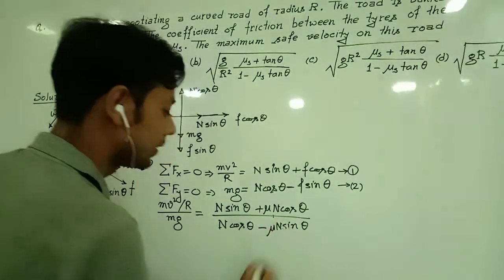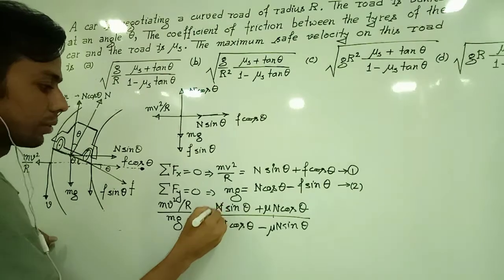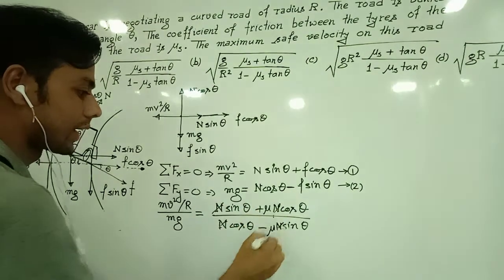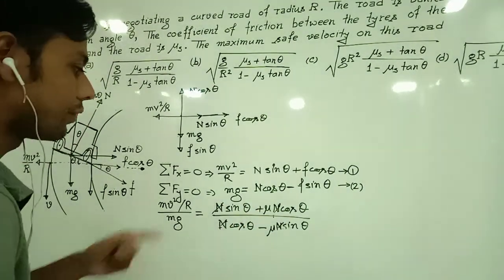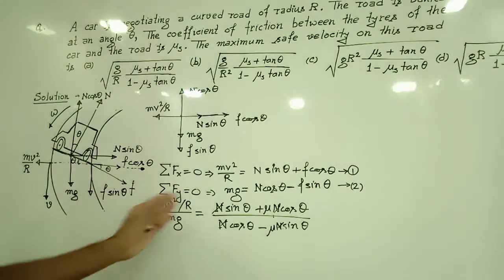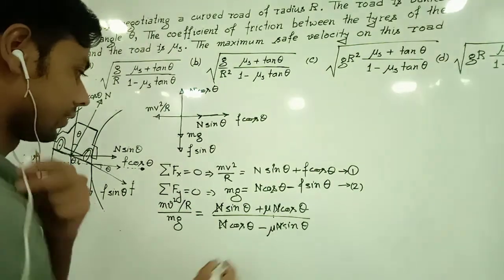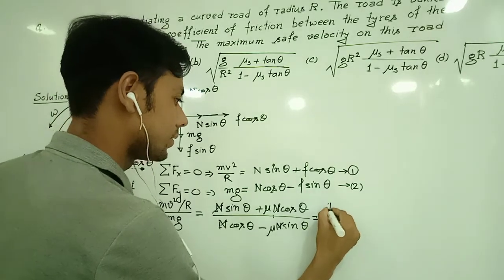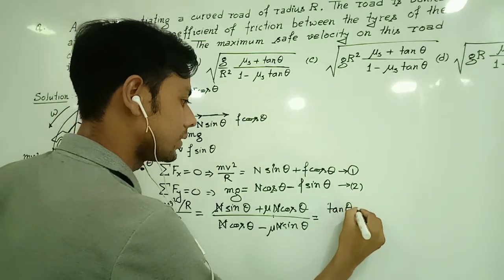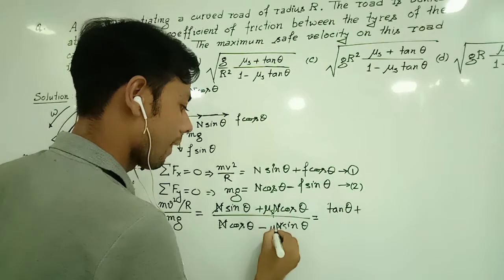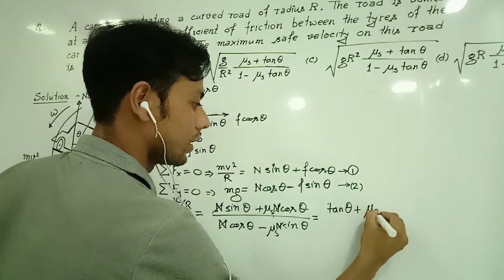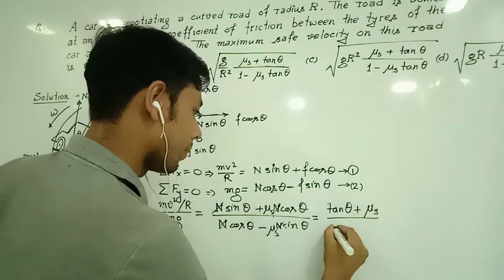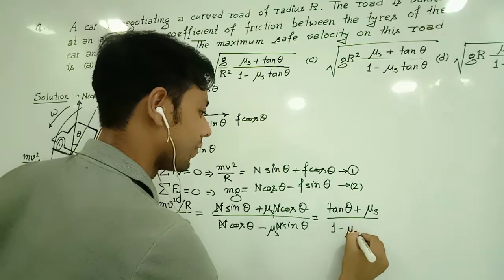Now we can take N common, therefore N will get cancelled. If we divide the numerator and denominator of the right side by cos theta, it becomes tan theta plus mu s, divided by 1 minus mu s tan theta.